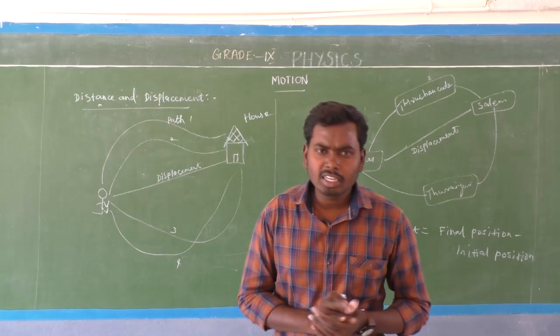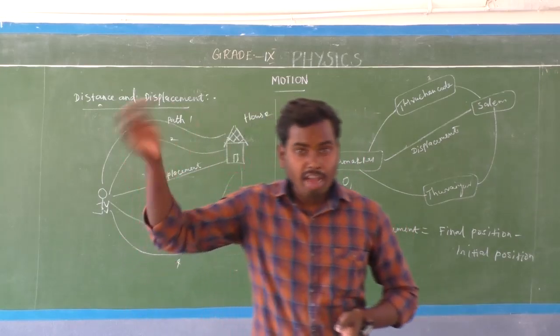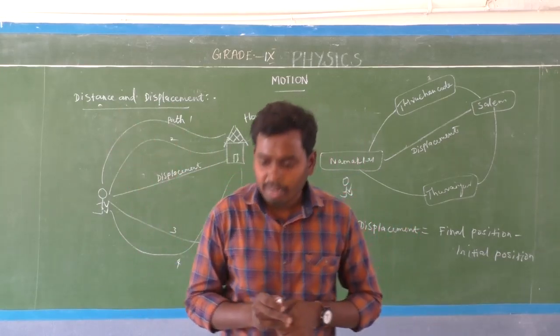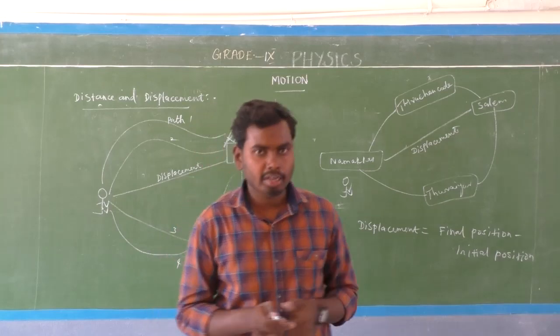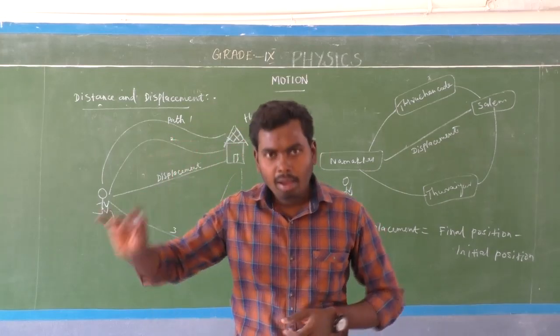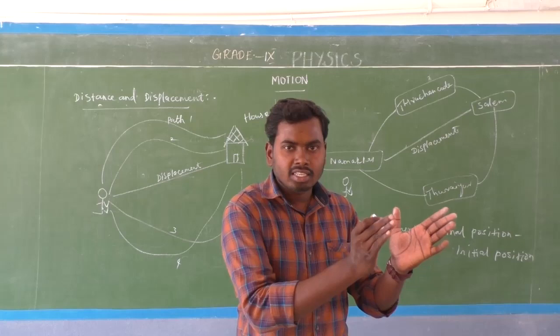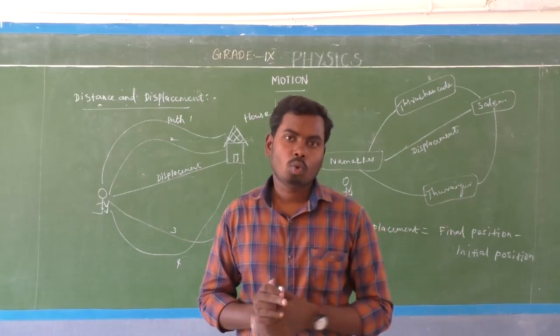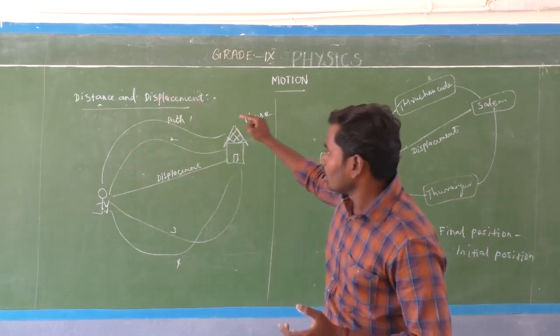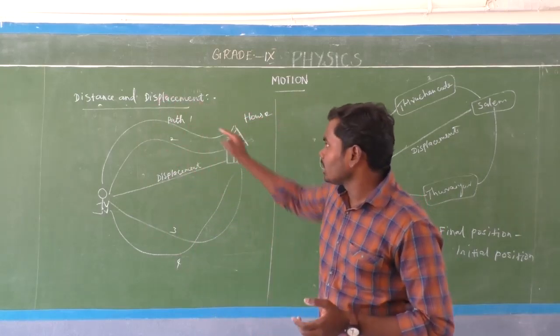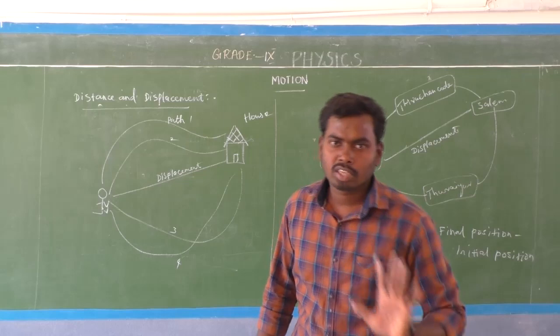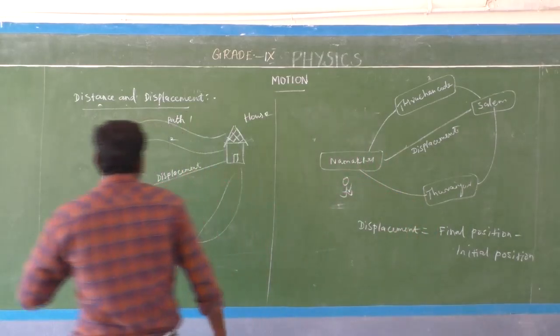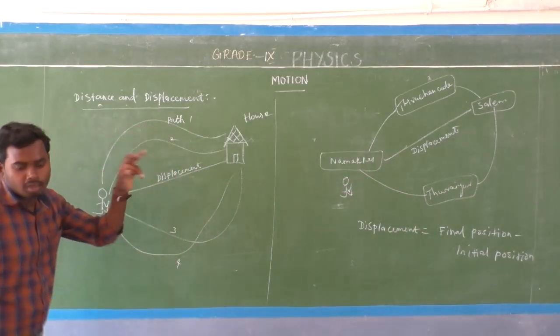A vector quantity is a quantity which has both magnitude and direction. The quantity which has only magnitude, no direction, is a scalar quantity, isn't it? Now we are going to see whether distance and displacement are vector or scalar quantities.